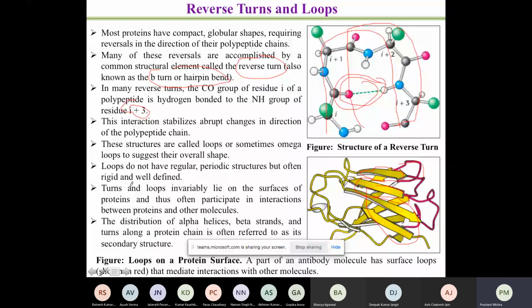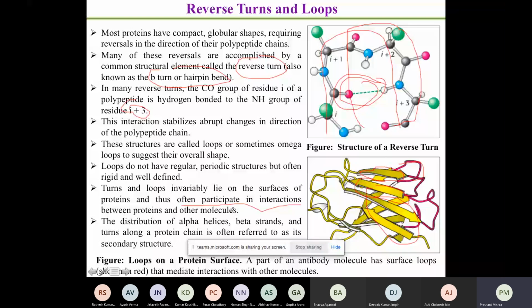Turns and loops invariably lie on the surface of the protein. What it means is that if I have a protein structure, there is something which is in the core, and there is something which is on the surface. So these loops are mostly present on the surface of the protein. Thus, what they will do is interact between the proteins and other molecules. So they are the ones which are providing interaction. Suppose there is interaction with a carbohydrate, these loops will be involved.